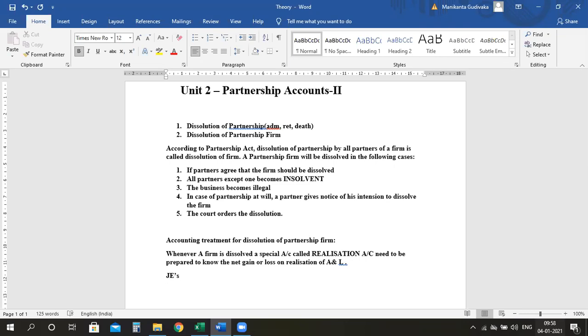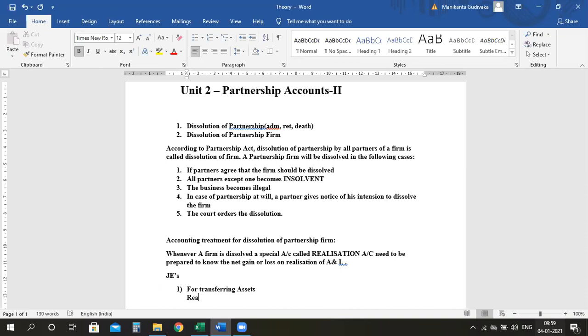The first journal entry is for transferring assets. First, now I'll tell you the process. What happens? You will transfer your assets first, then you will transfer your liabilities, then you will sell your assets, you will pay your liabilities. Remember this. Now, first, for transferring assets, assets will have debit balance. Yes or no? So once I transfer, I have to credit it.